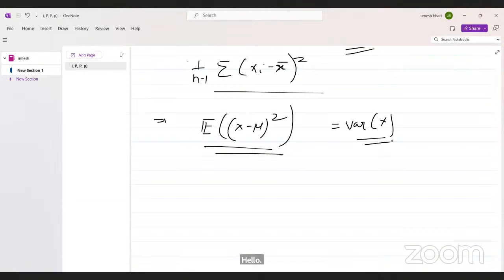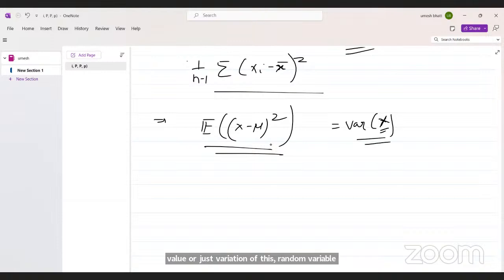So why do we need variance? I think in descriptive statistics you already know why we use variance. So this is the variance of the expectation value, or just the variation of this random variable.